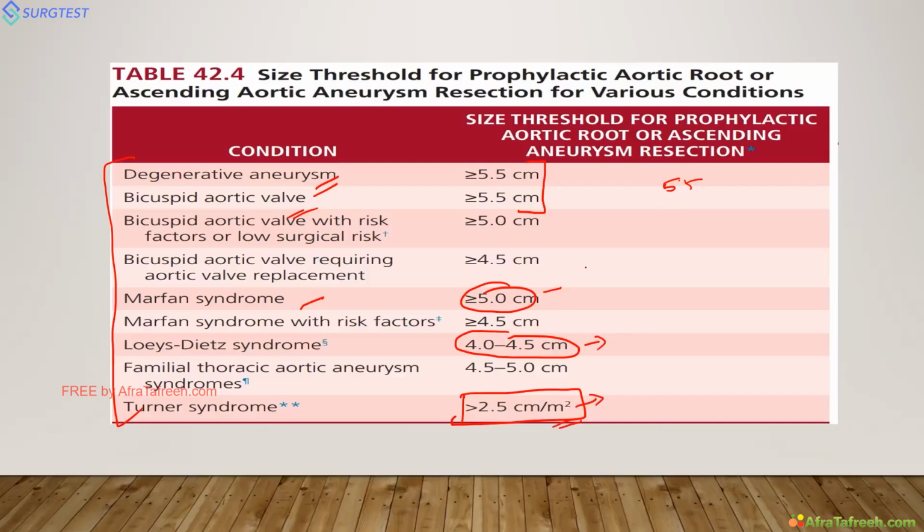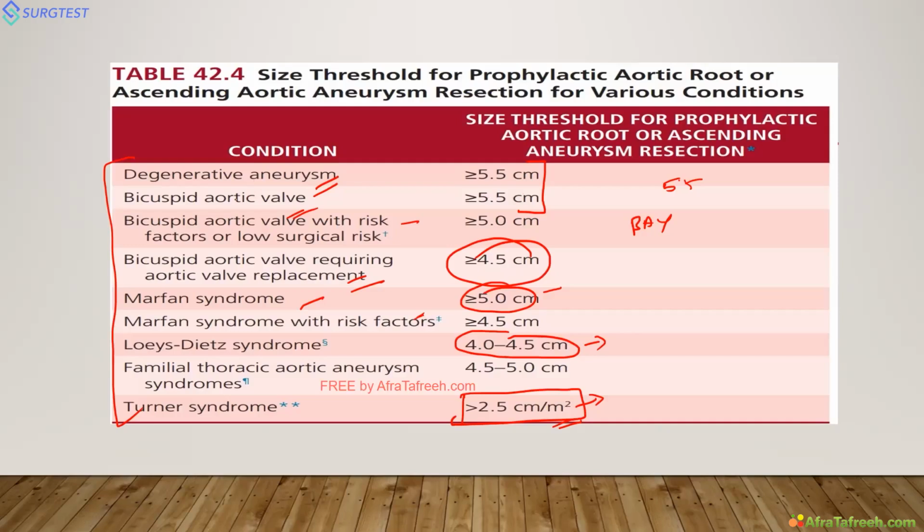Then if the patient has a bicuspid aortic valve and you are planning for aortic valve replacement, you can operate at 4.5. The other two are a little bit confusing. Remember 5.5 for degenerative and bicuspid aortic valve, Marfan 5, Loeys-Dietz 4 to 4.5, Turner syndrome 2.5 centimeter per meter square. Then for a patient undergoing aortic valve replacement with a bicuspid valve, 4.5.